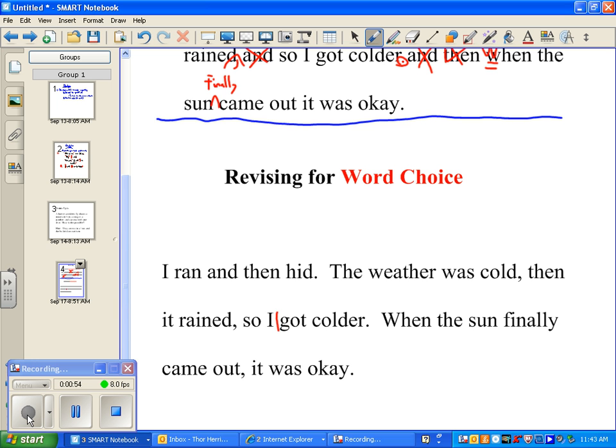Why? Because you don't know when. You don't have colder. Okay, that may be true. What else? What does it not provide? Detail. Yeah, there's no detail. There's no description at all. I got a gift. Well, did you receive a gift? Did you buy a gift? I have no idea. Okay? So you've got to do something here.